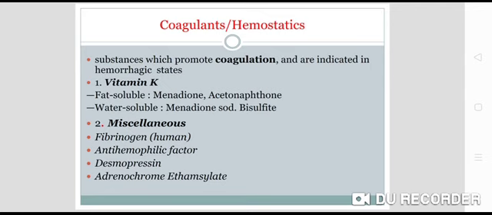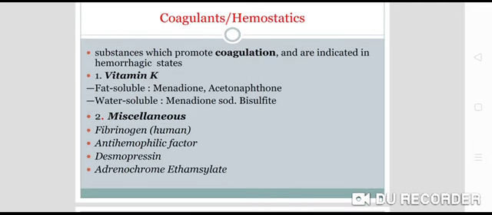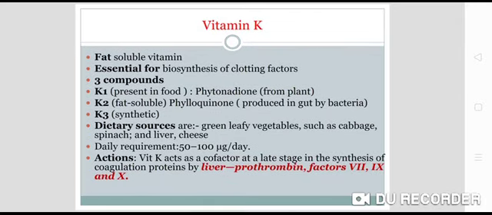So we have vitamin K, which is fat soluble. The fat soluble form of vitamin K is menadione, acetonaphthone. The water soluble form of vitamin K is menadione sodium bisulfite. Miscellaneous coagulants include fibrinogen or human fibrinogen, antihemophilic factor, desmopressin, adrenochrome, and ethamsylate.